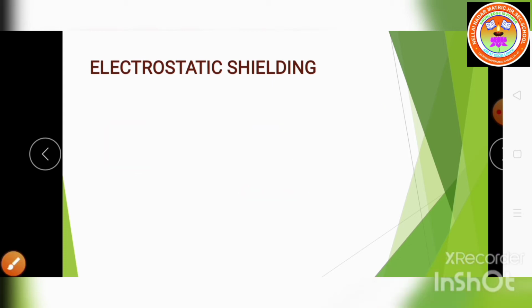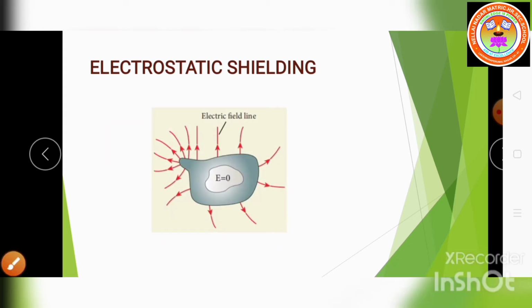So let us consider one cavity inside the conductor. Whatever may be the charge at the surface or whatever may be the electrical disturbance outside, the electric field inside the cavity is 0. So inside this cavity, one sensitive electrical instrument can be kept, protected from external electrical disturbance.